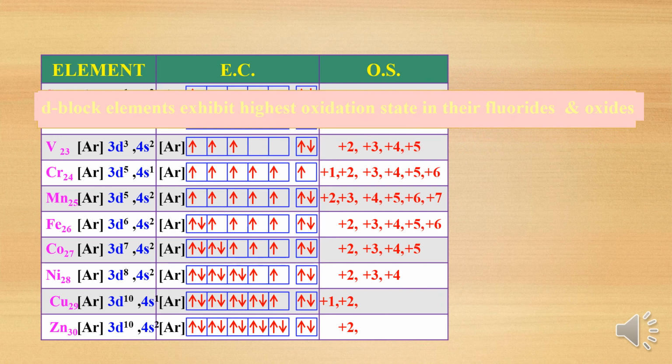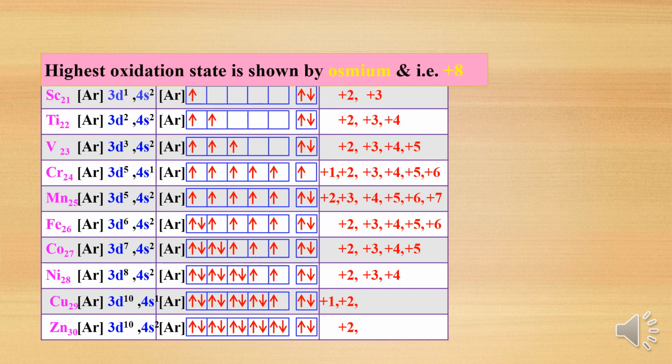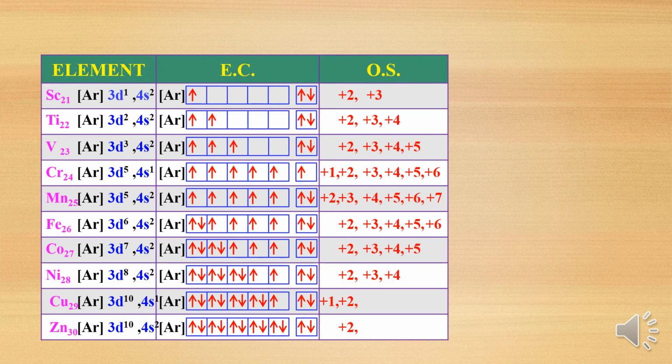Then in d block elements, the highest oxidation state is in their fluorides and oxides. If a d block element combines with oxygen or a halogen like fluorine, then the transition element shows its highest oxidation states. In the 3d series, manganese shows plus 7. Overall in the d block, osmium shows the highest, that is plus 8 oxidation state.